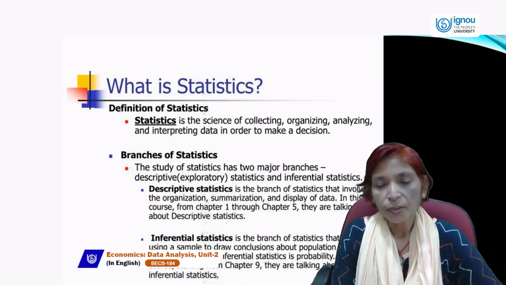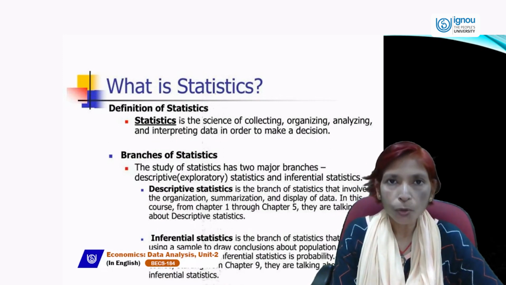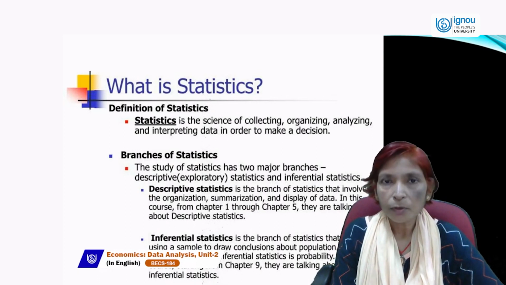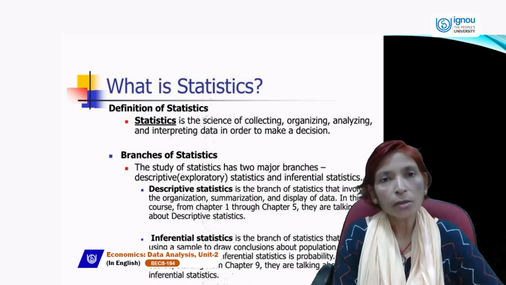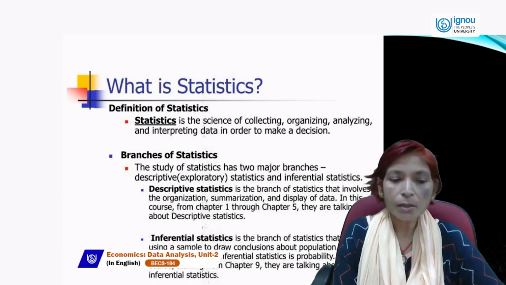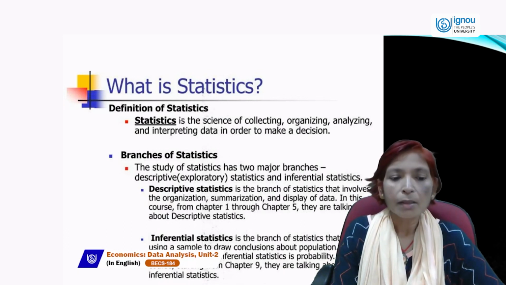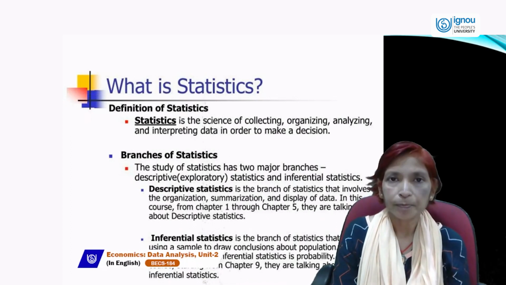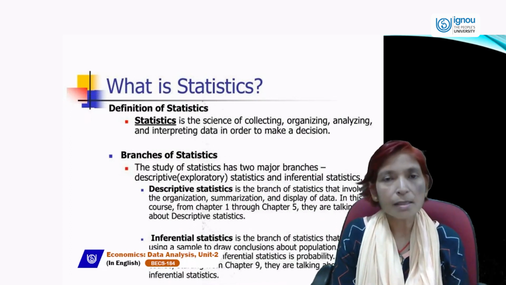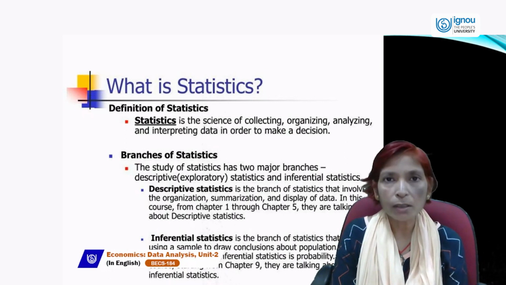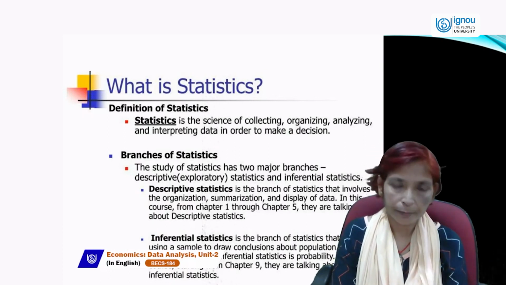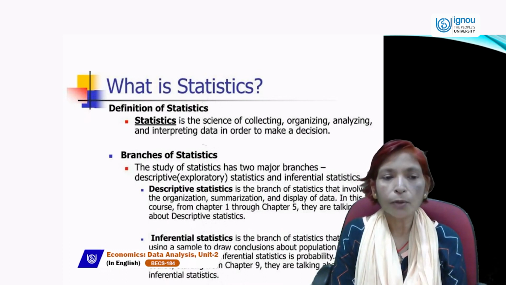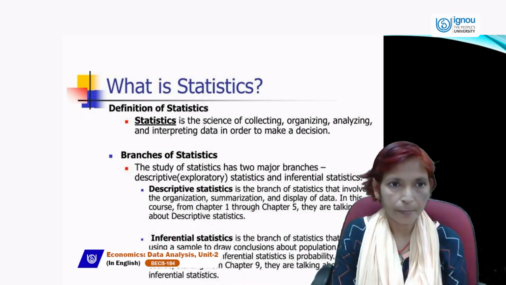So, probability shows what outcome will come or not. Either it may come or not come. So, in this course, you will study the sample of the total population from which we can conclude. So, inferential statistics is related to drawing conclusions from the whole population. So, these are the two branches of statistics.